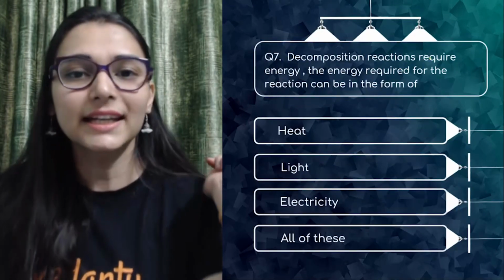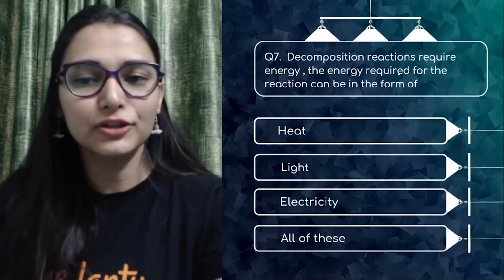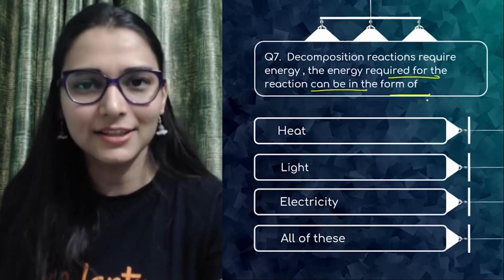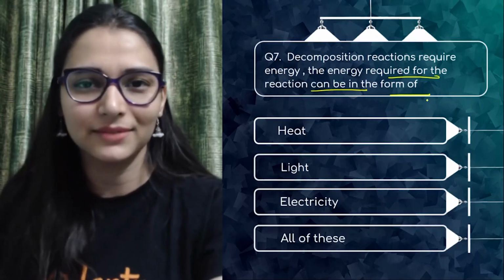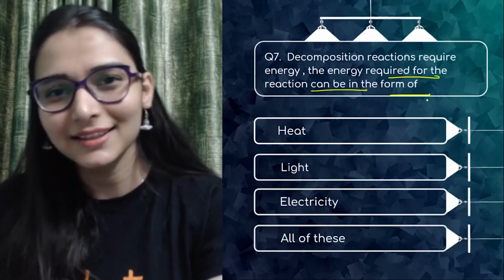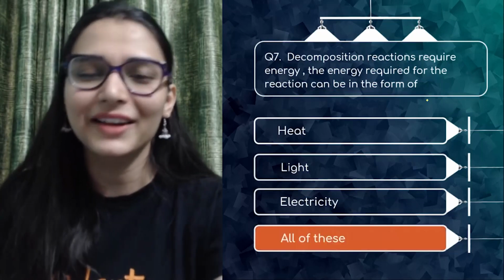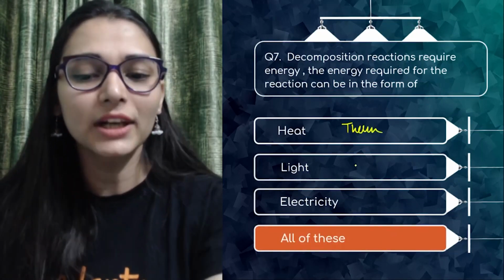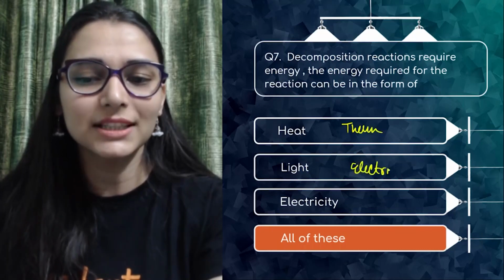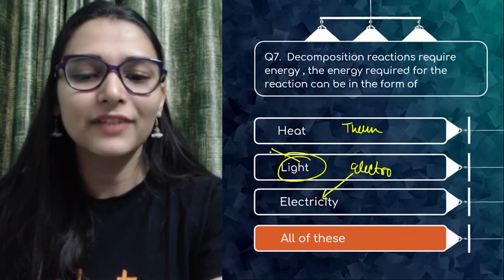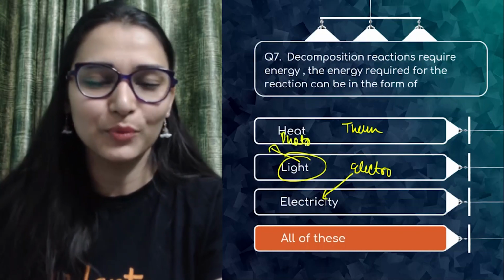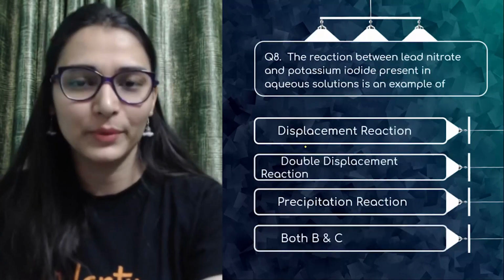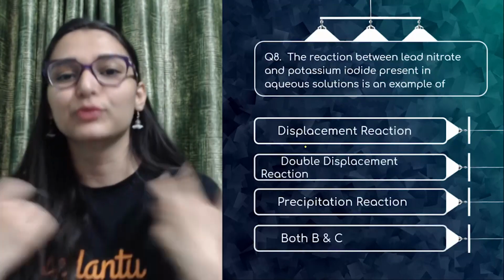Seventh one, decomposition reactions require energy. The energy required for the reaction can be in the form of heat, light, or electricity. So what is the answer? Tell me in the comment section. All of these. That can be thermal, that can be electrolytic, that is the electricity one, and the light one can be photolytic decomposition. These are generally endothermic reactions because energy is being absorbed.